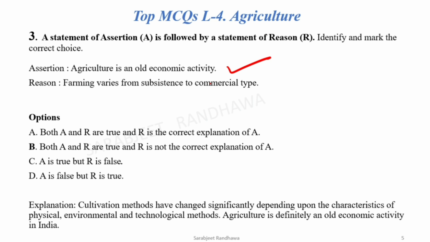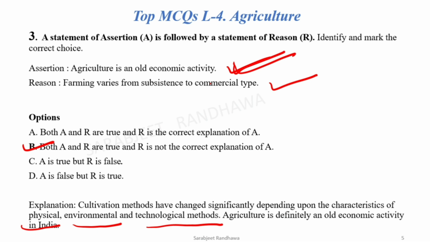This statement is correct, but this statement is not the explanation of A. Now, farming varies from region to region. It varies because physical, environmental, and technological methods vary from area to area. Now, correct option is B. A is correct, R is correct, but R is not the correct explanation of A.